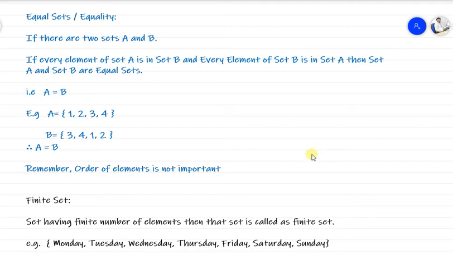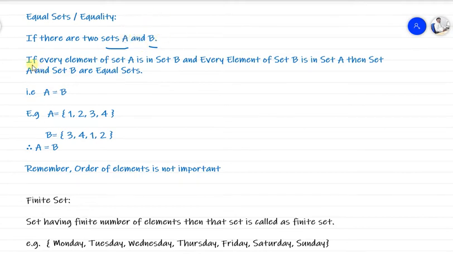Dear all, now we'll see the next type of sets, that is equal sets, or we can call it equalities. Equality of two sets, equal two sets. That concept we need to see here. So I'll explain it. There are two sets, set A and set B. Now we have to see how we can call these two sets equal sets.